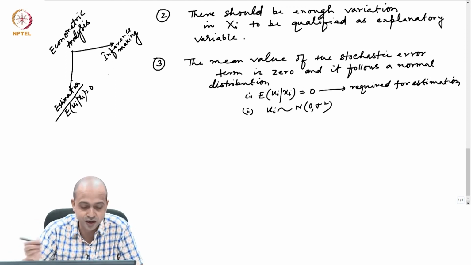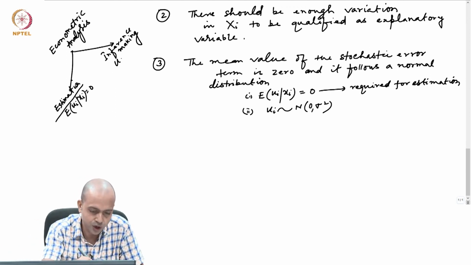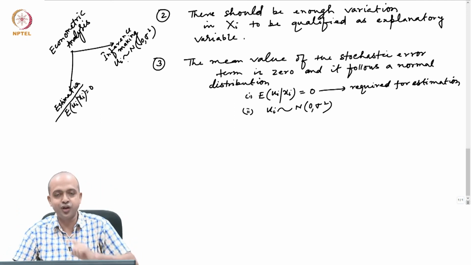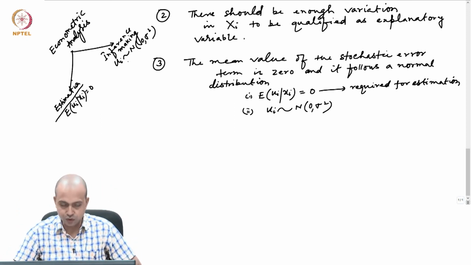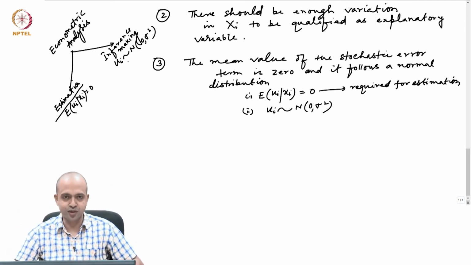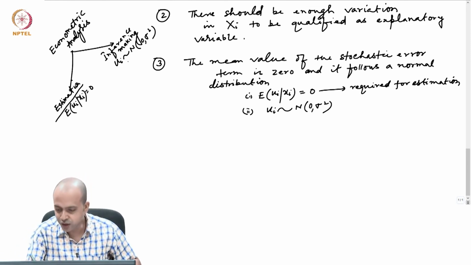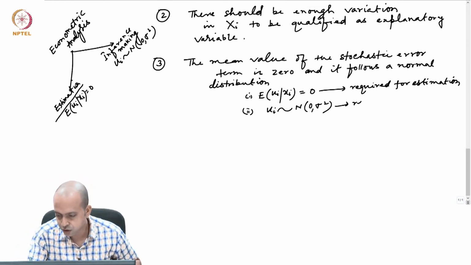We discuss in detail later on. This requires ui to follow a normal distribution with 0 mean and sigma square variance or some other normal distribution. I am not very particular about what should be the variance of this, but it should follow a normal distribution with either sigma square variance or unit variance, whatever. So that is why I am saying this is required for inference making.